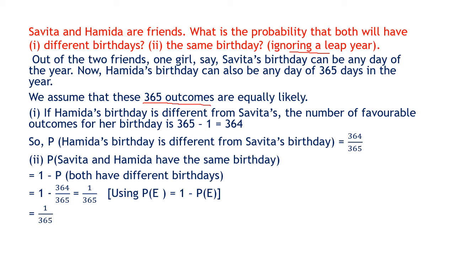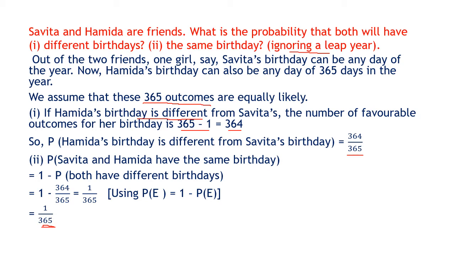Now if Hamida's birthday is different from Savita's, means if Savita's birthday is on a particular date, Hamida's birthday is not on that date, it can be on any other date. So if you remove from the 365 days Savita's birthday, that one day, then Hamida's birthday can be on any of the 364 days. So having a different birthday, the chances are 364 upon 365. Now if they both have the same birthday, it falls only on one day of the year, the probability is 1 upon 365.